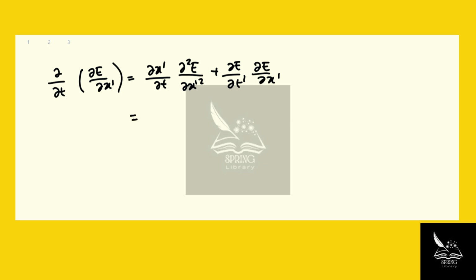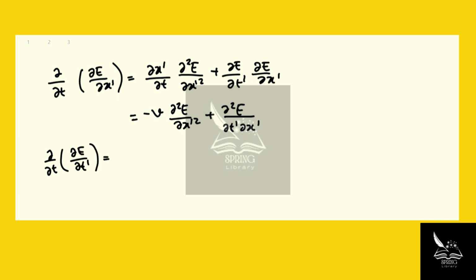Now this is going to be equal to, again, dx prime over dt was negative v. So negative v times the second derivative d squared E over dx prime squared, plus d squared E over dt prime dx prime. And now if we take the time derivative of the other term, dE over dt prime, what we have is dx prime over dt, d squared E over dx prime dt prime, plus dt prime over dt, d squared E over dt prime squared.